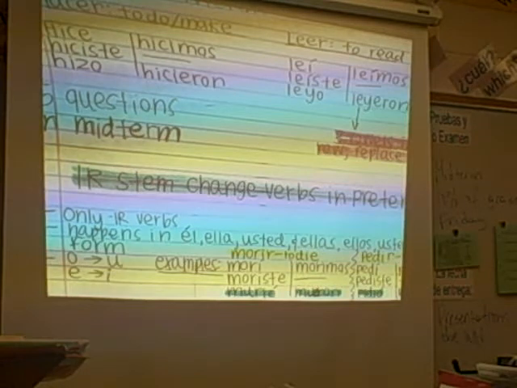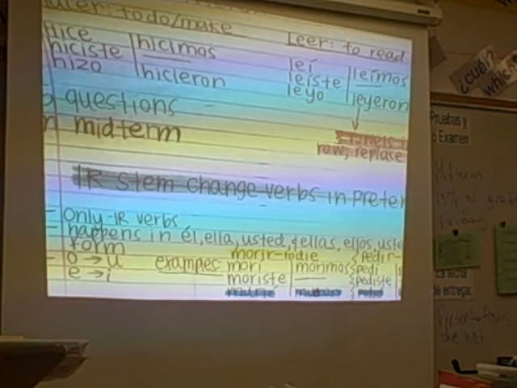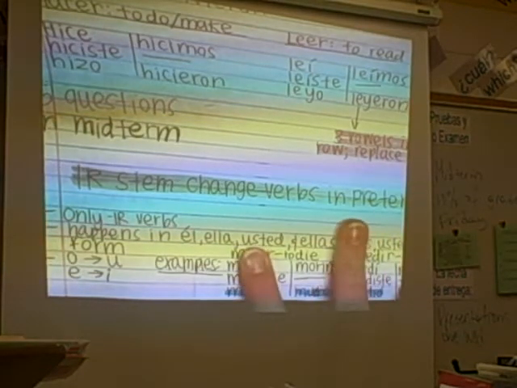Now, hacer does not have accents where it normally does because it's technically AR endings for an ER verb there. So no accents on hacer, but leer happens to have extra accents.